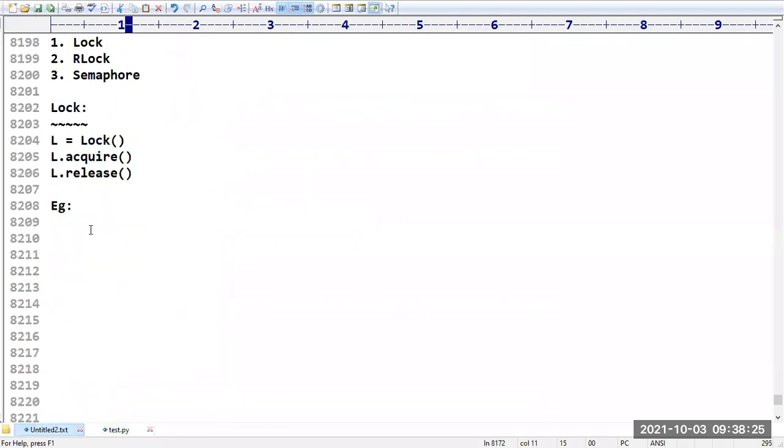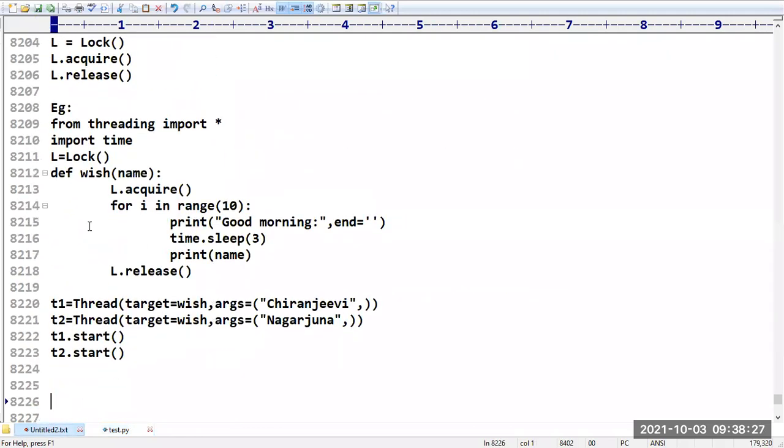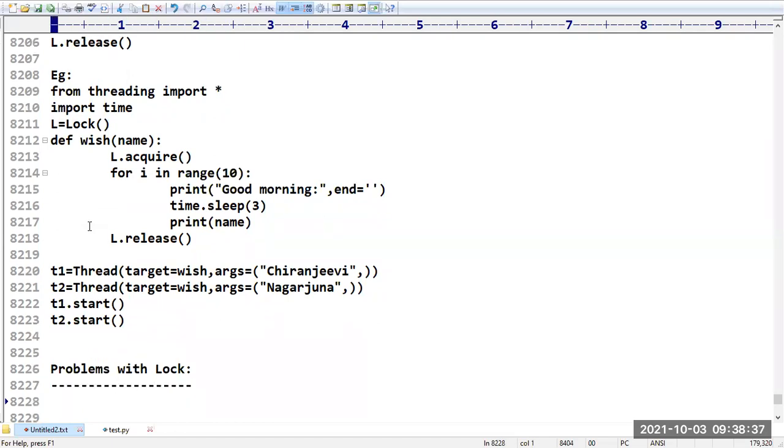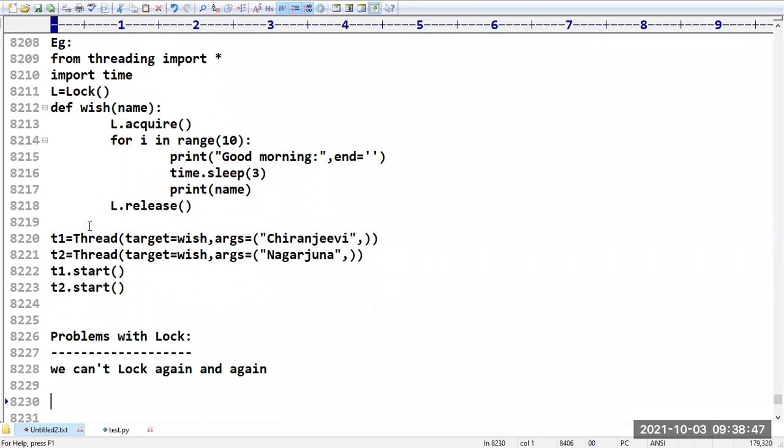Now, what are the problems with the lock? The problem with the lock concept is that we can't apply it recursively. We can't lock again and again, so multiple locking is not possible. Let me explain a short example to show this.